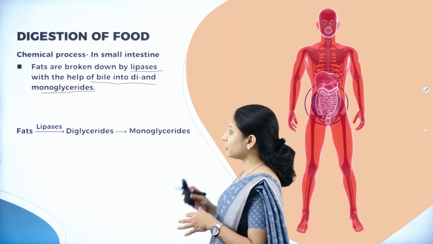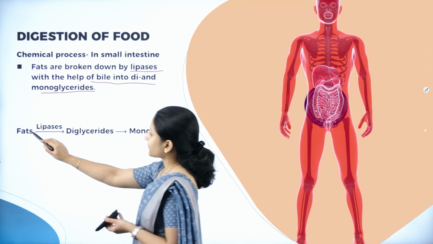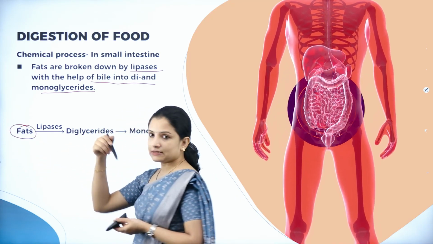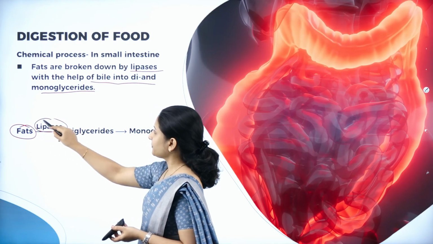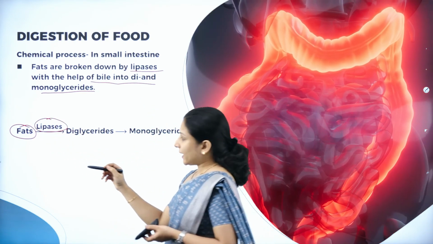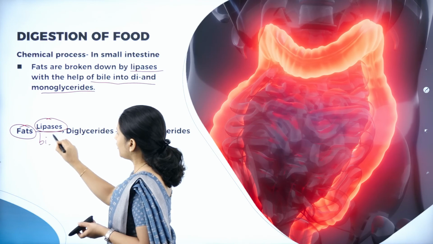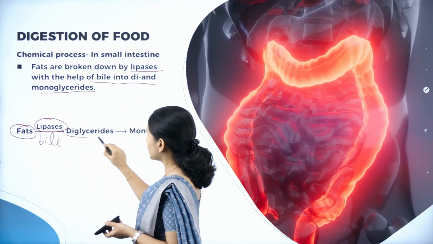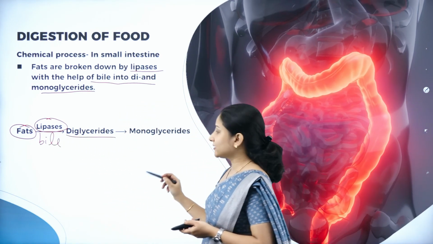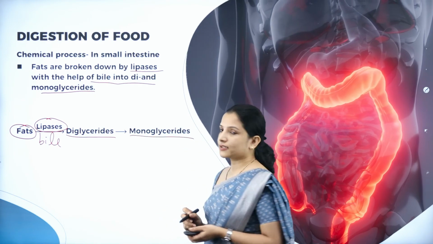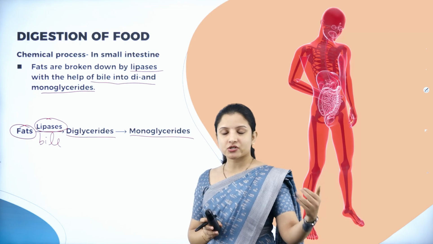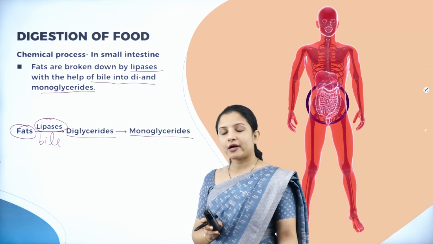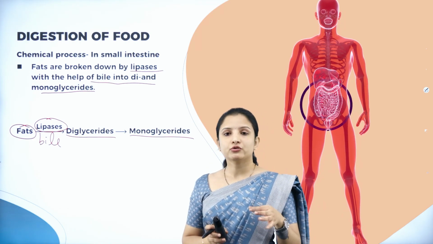Now fats also got broken. So fats that were there in the food in the small intestine, in the presence of the lipases enzyme along with the bile, get broken down into diglycerides and these diglycerides get broken down into monoglycerides. Now, in carbohydrates, partial digestion occurred wherein the carbohydrate had already got broken down into maltose.